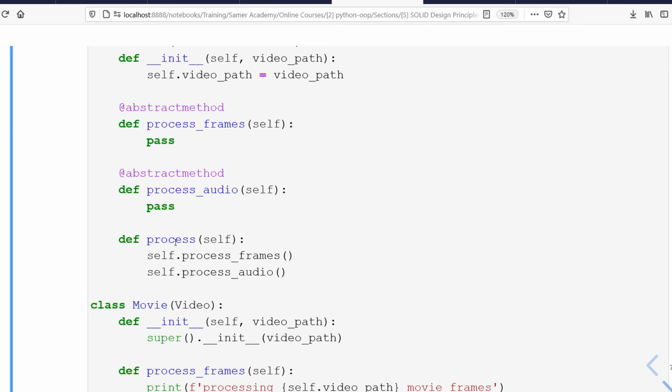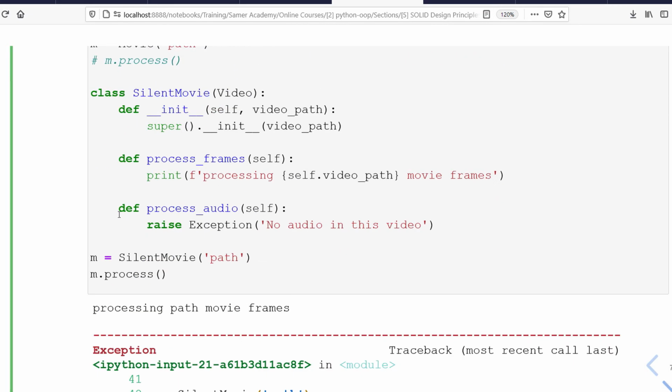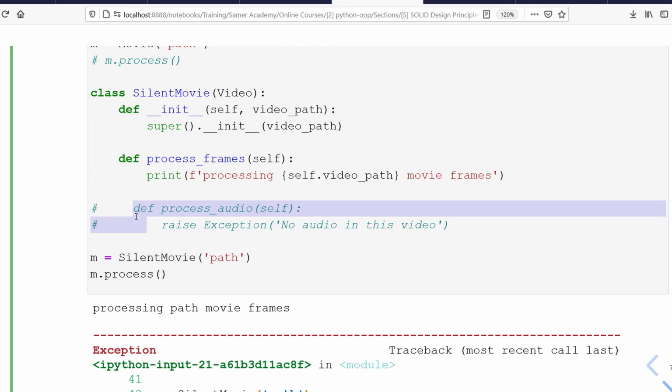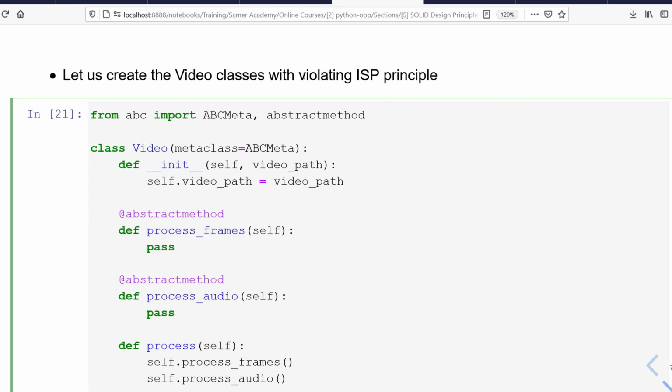Why did this error happen? Because if you remember, within process, we are calling process frames and process audio. So if I don't implement this method, there is a problem. And if I implement this method, there is also a problem. And why did this happen? Because implementing all of these classes in this way actually violates the ISP principle.